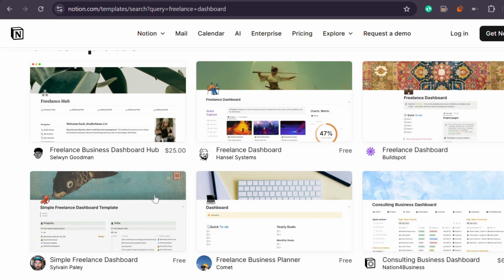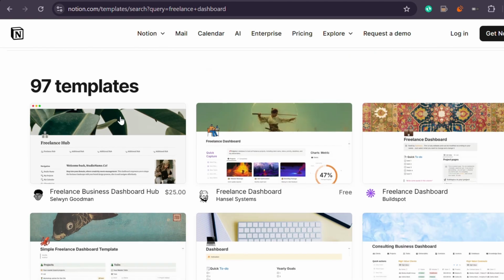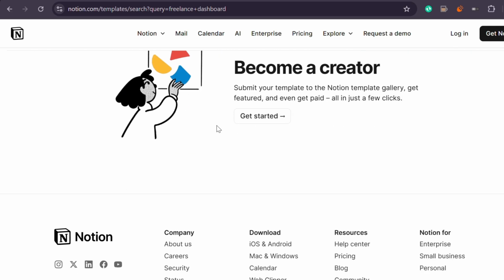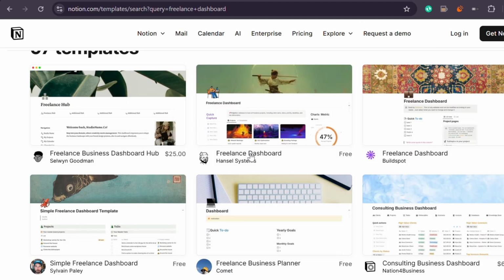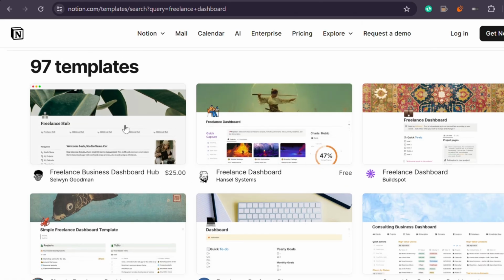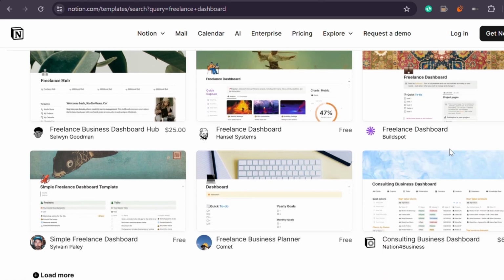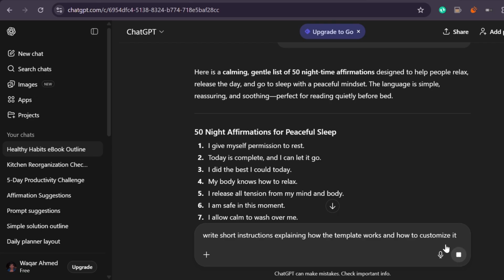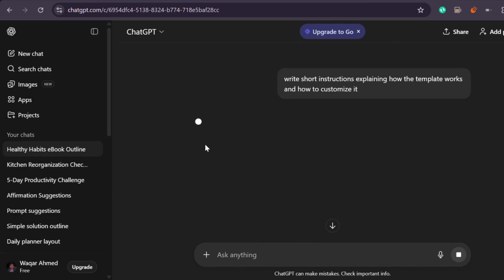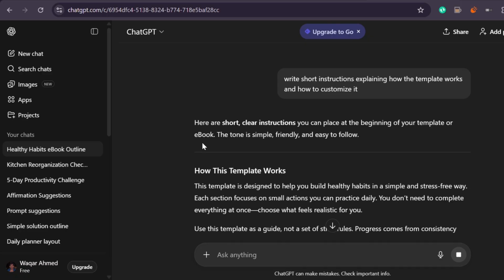The best way to create a Notion template is to build it for yourself first. Set it up in a way that actually works, then simplify it so someone else can understand it without explanation. Rename sections clearly, and remove anything that's too personal or specific. Once the dashboard feels clean, it can be duplicated and shared as a template. ChatGPT can then be used to help write short instructions explaining how the template works and how to customize it, which can be included on the product page or inside a PDF guide. Notion templates sell well because they save people the effort of setting things up from scratch.